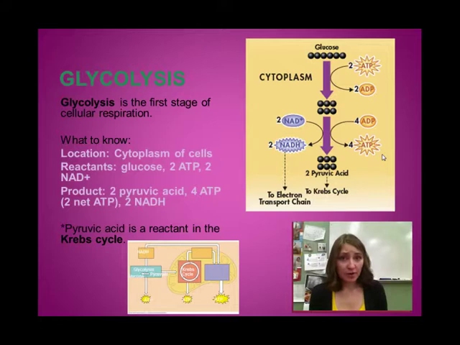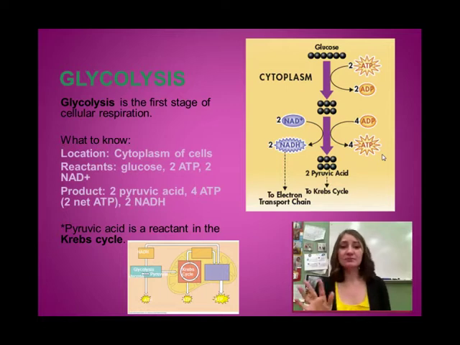As we said before, glycolysis is the first stage of cellular respiration. As we go through this, the most important things to know are location, location, location. Where is this process happening? What does it need to start? And what is it producing as a result of this process? So, your main ideas here. Glycolysis is happening in the cytoplasm of cells. Remember, it's anaerobic, so it doesn't need oxygen.